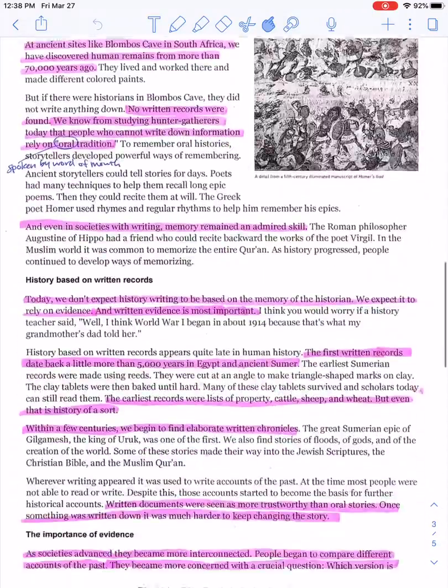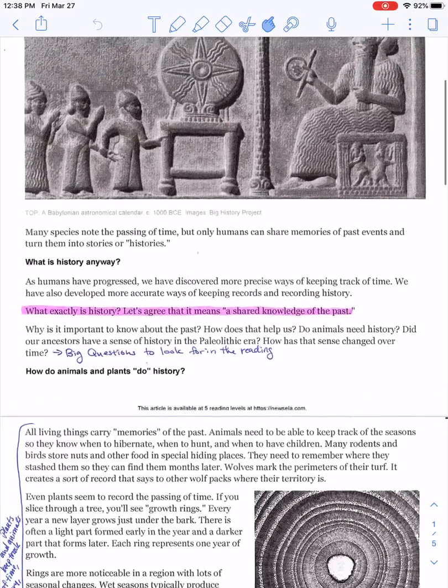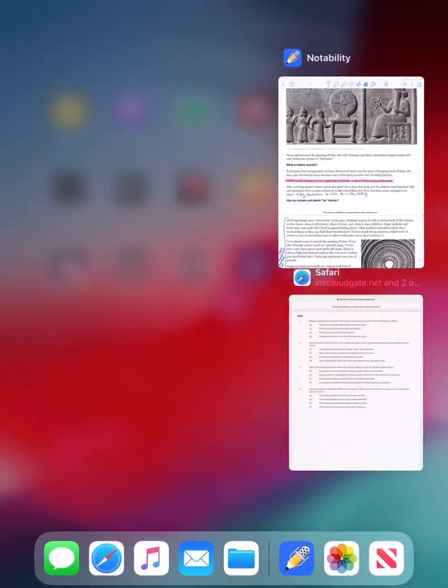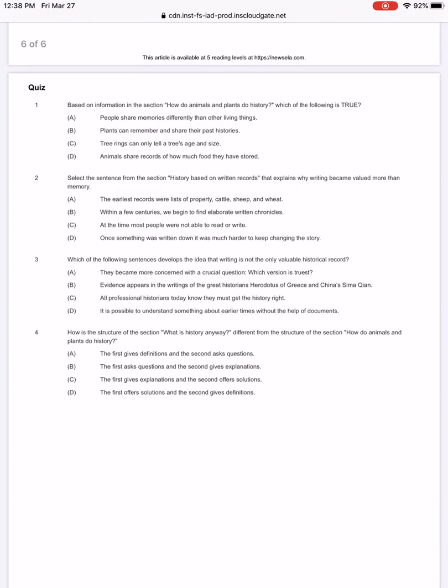I like the annotated version right here, but it doesn't have the question, so I'm going to be going back and forth between the annotated and the regular version. So, let's look at number 1 right here.